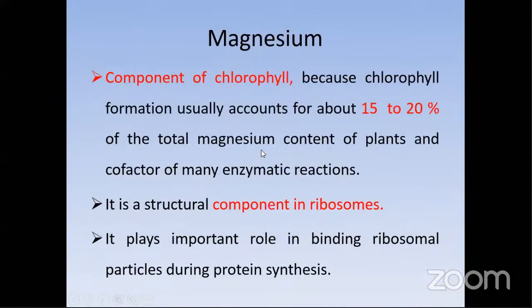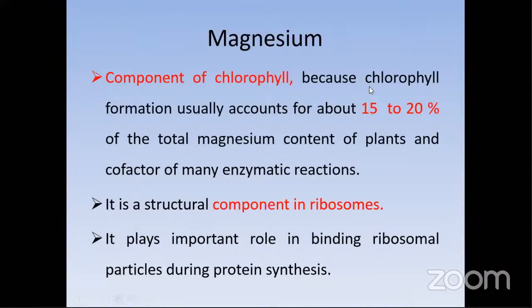Another one, magnesium. Just as with nitrogen, we have a simple point regarding magnesium. Magnesium is a component of chlorophyll, because chlorophyll formation usually accounts for around 15 to 20% of the total magnesium content of the plants, and it is a cofactor of many enzymatic reactions. So this is a major element in chlorophyll. It's the center of the entire chlorophyll molecule. It is a structural component in ribosomes. It plays an important role in binding ribosome particles during protein synthesis.